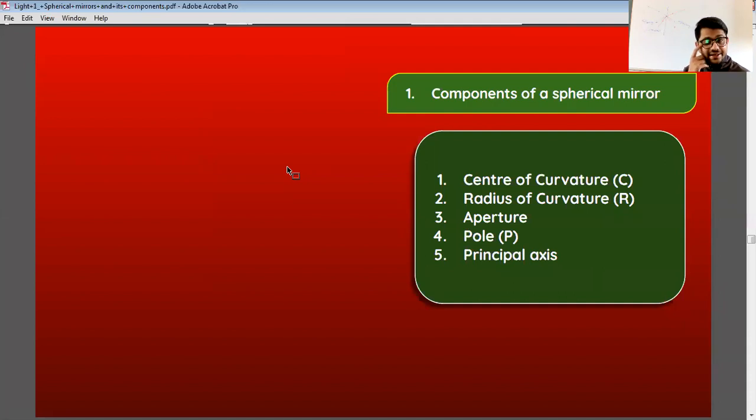Now for the spherical mirror, we have some components to describe, so we can understand the basic concepts of spherical mirrors. These are center of curvature, denoted by capital C, radius of curvature, denoted by capital R, aperture, pole and principal axis. So write the components of spherical mirror in your formula copy: CRAPP.